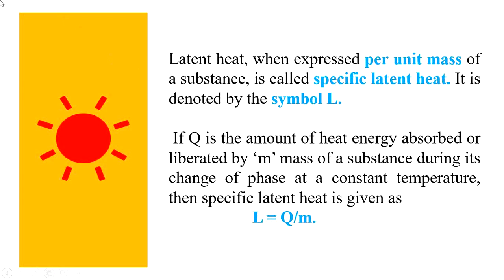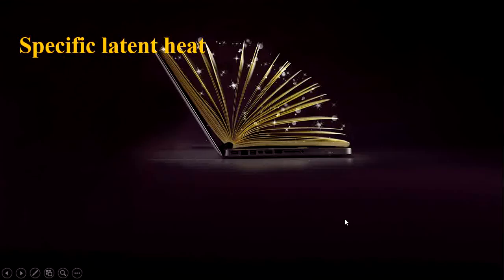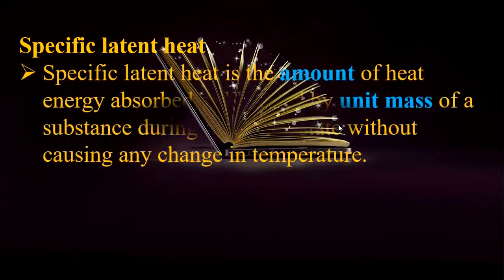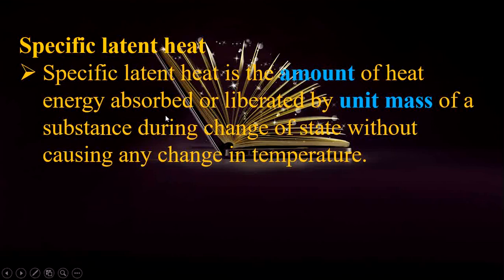Now what is called specific latent heat? The specific latent heat is the amount of heat energy absorbed or liberated by unit mass of a substance during change of state without causing any change in its temperature. The heat energy absorbed or liberated by unit mass of a substance.